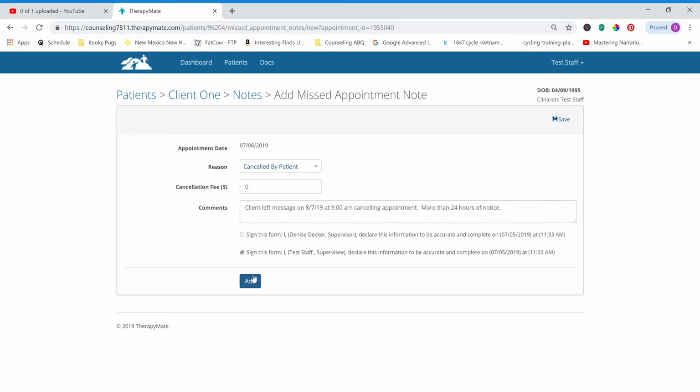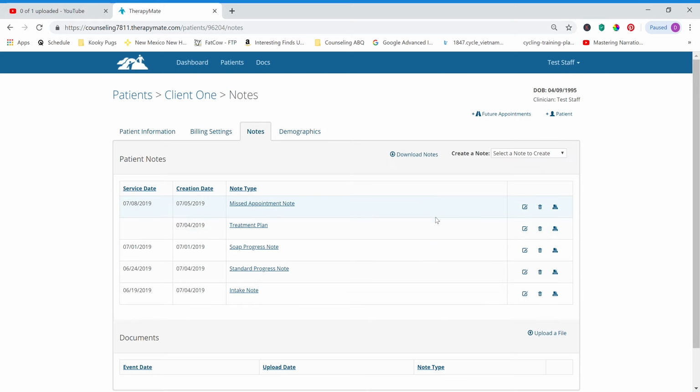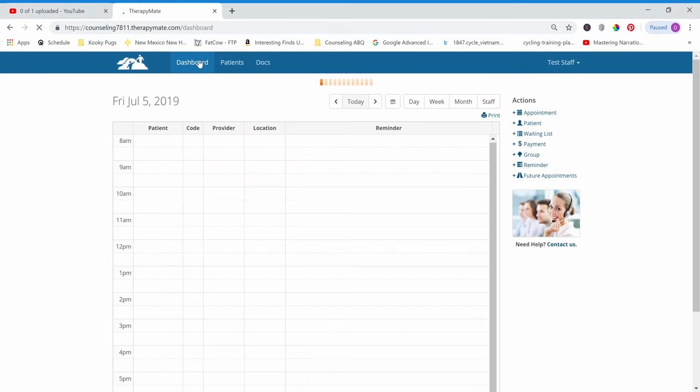Sign and add. And that will be added to your notes page, which we will go back and look at later. But there it is. Let's go back to the dashboard, and let's cancel a couple more.